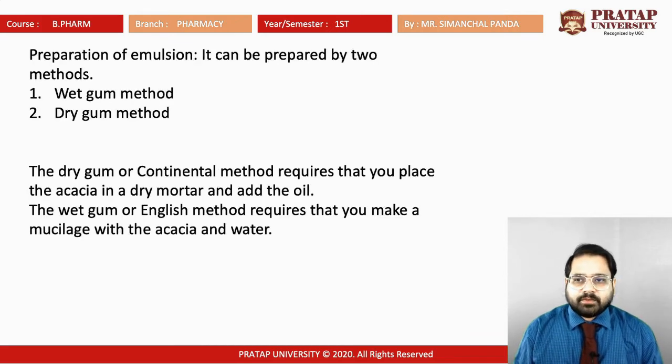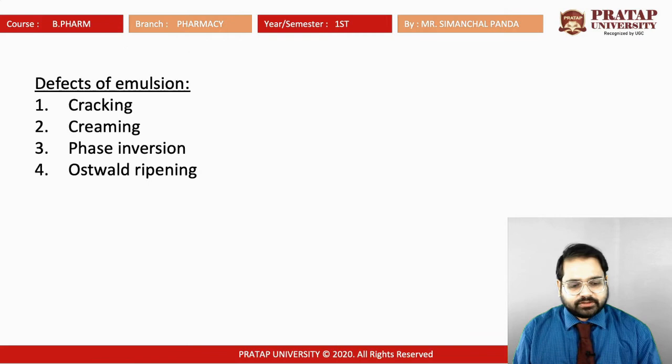For preparation of emulsion, there are two methods. One is known as the wet gum method, the second one is known as the dry gum method. The dry gum or continental method requires that you place the acacia in a dry mortar and add the oil. So it is the dry gum method, as we are taking the oil in and it is not getting wet. The wet gum method is also known as the English method, which requires making the mucilage with the acacia and the water.